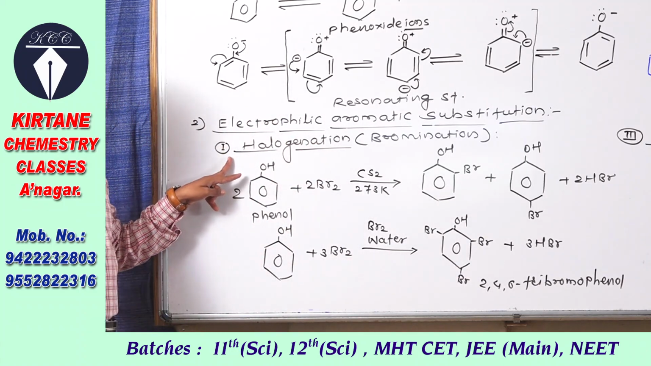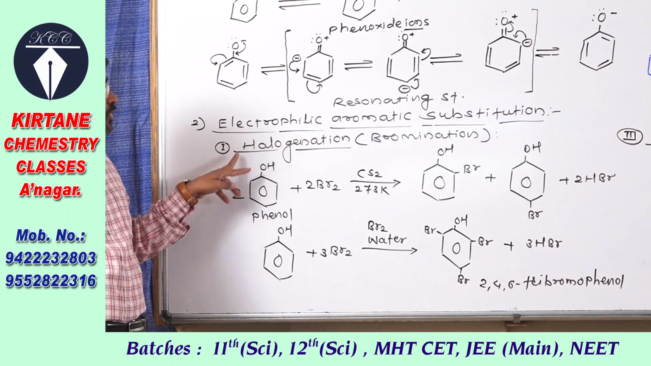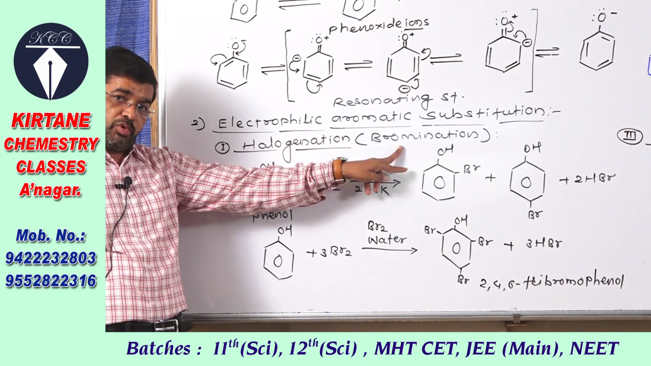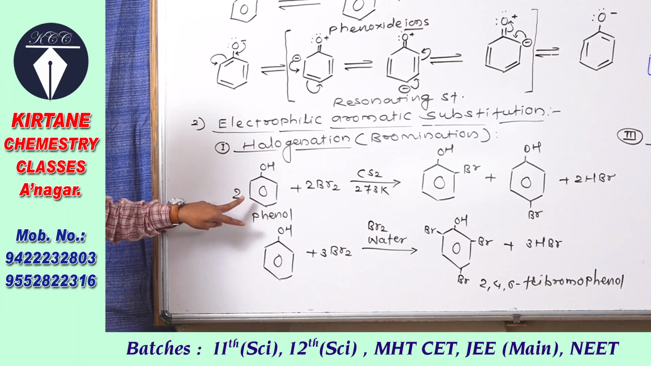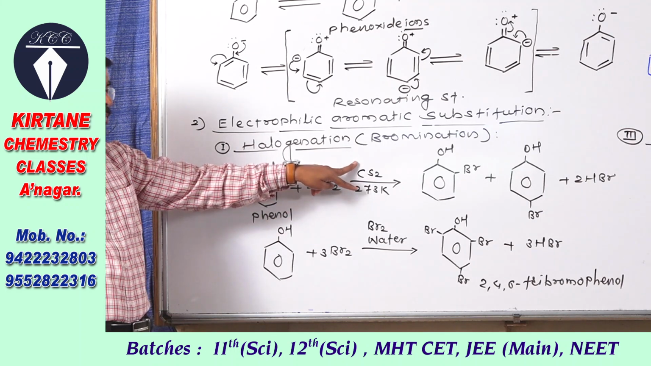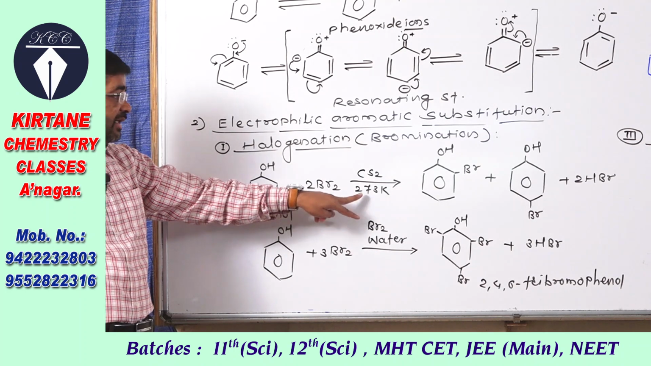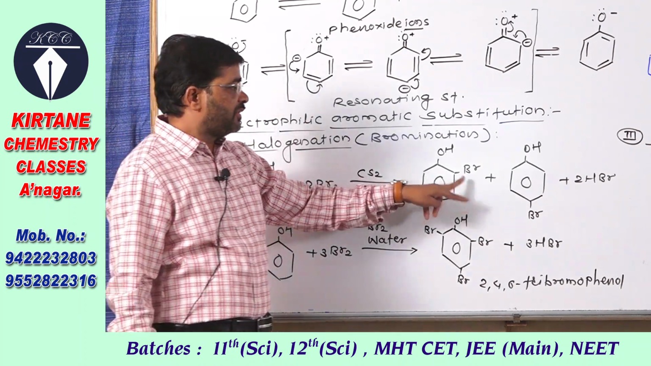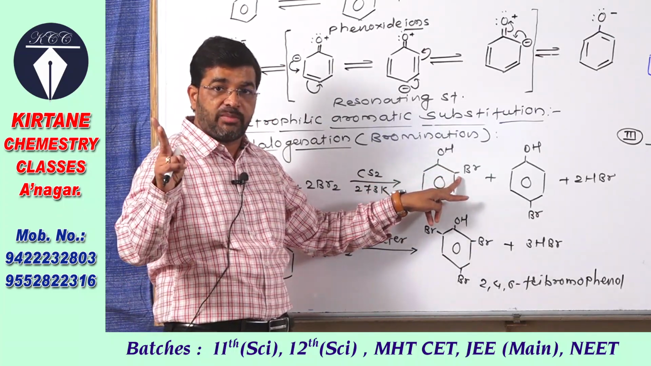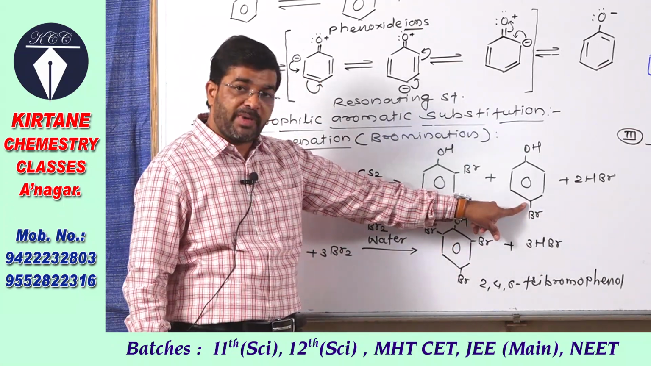Here you see the first reaction of phenol, halogenation, or the bromination of phenol. In halogenation we have to study bromination. Very simple reaction. Phenol, when treated with bromine in the presence of carbon disulfide as solvent at low temperature, forms a product with bromine on the second carbon with respect to the OH group. In the common name system it is the ortho position, and this is the para position.